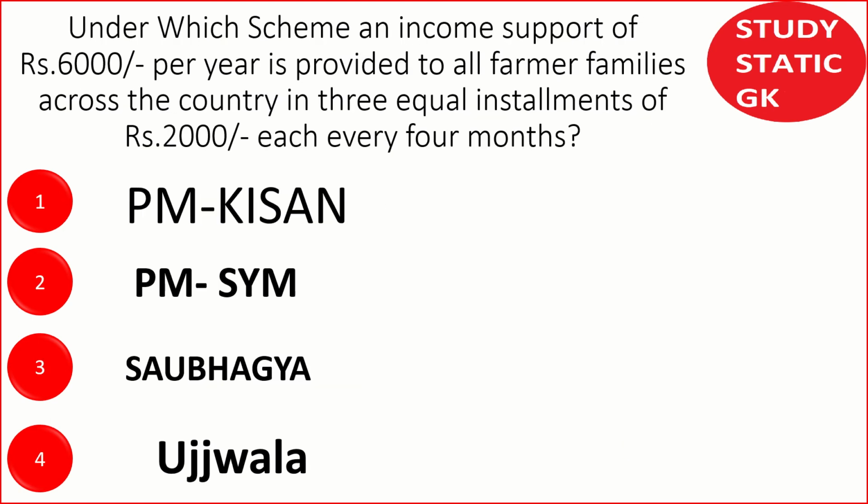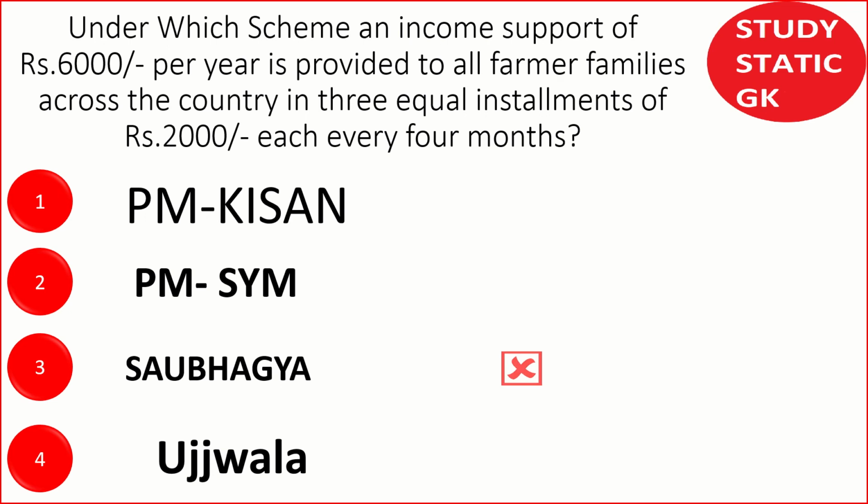Next question. Under which scheme is an income support of rupees 6,000 per year provided to all farmer families across the country in 3 equal installments of rupees 2,000 each every 4 months? This is a scheme which was introduced recently, 1 or 2 years back. What is the scheme name?